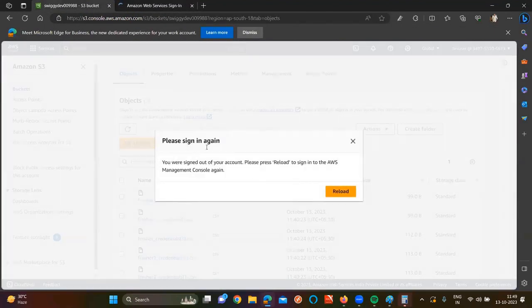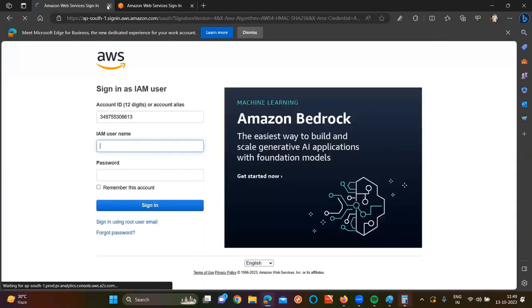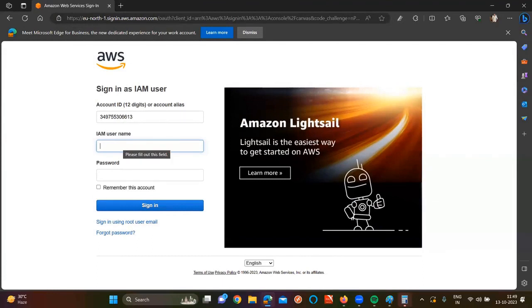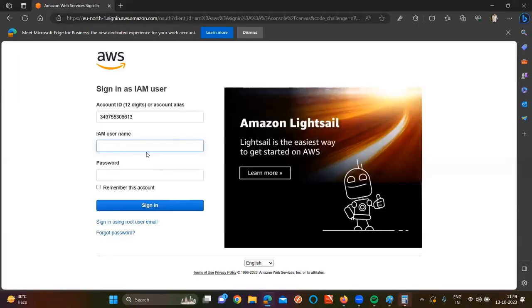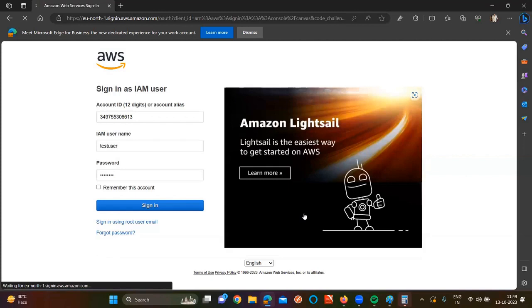See this one? Why? Because in a single browser, you can log in with only one IAM user, sir. That's the reason I'm using a separate browser. If I do it on the same browser, my root account is going to be logged off, and again I need to log in. So I'm going to give it as dev user. Is the password here test user, right? That's the password. Click on sign in.